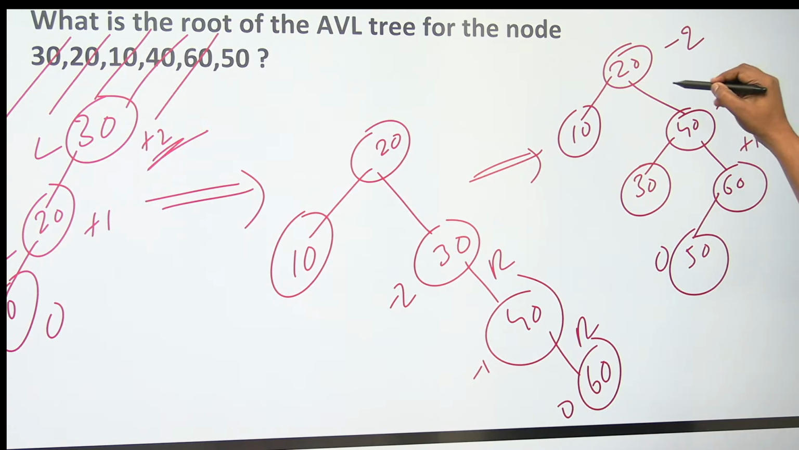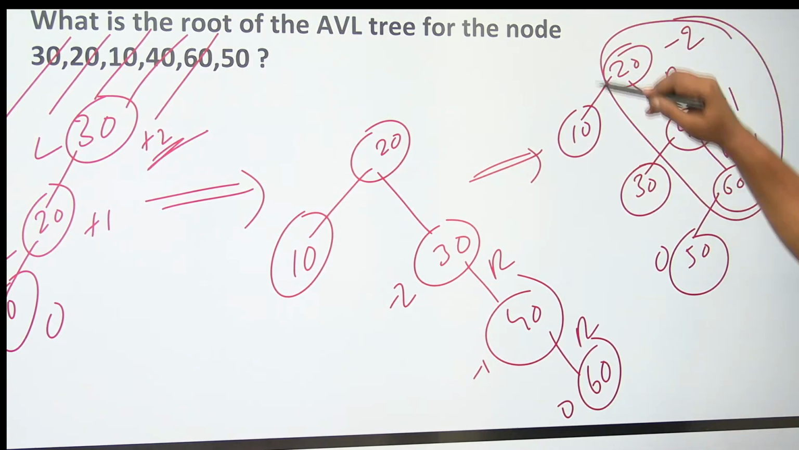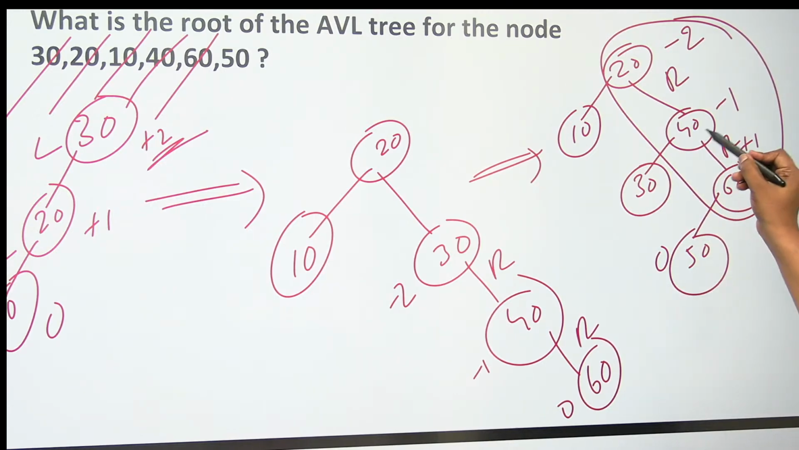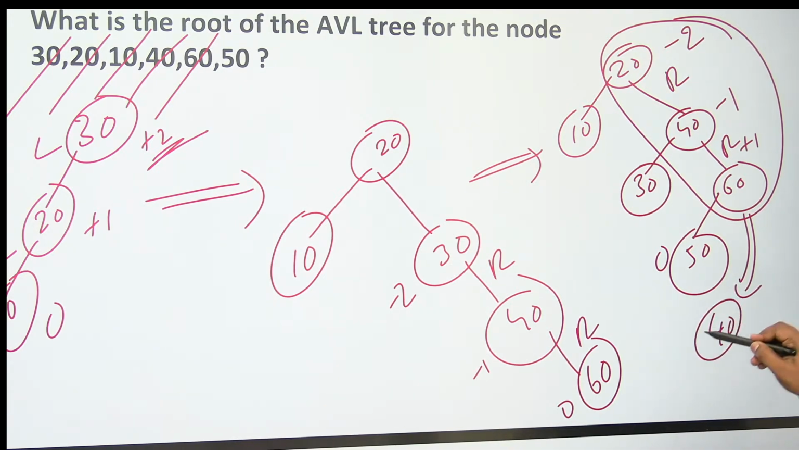There is a problem. Minus means R. It is an RR problem, just do 1 rotation. For the new tree, the root is going to be 40. Left is going to be 20. Right is going to be 60.